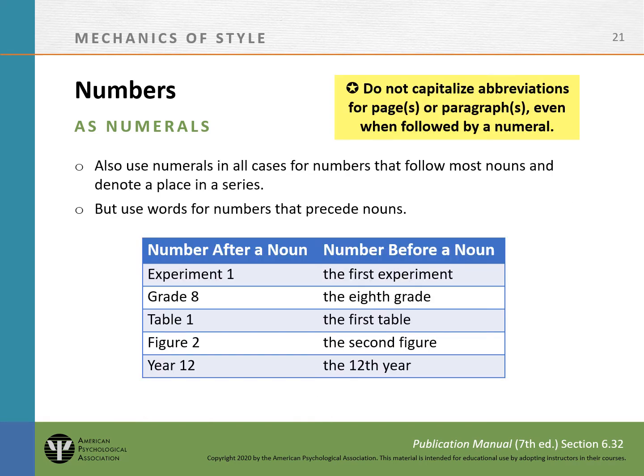Capitalize the noun that comes before a number denoting a place in a series. However, do not capitalize the abbreviations for pages or paragraphs, even when they are followed by a number. For example, page 10, pages 1 through 6.